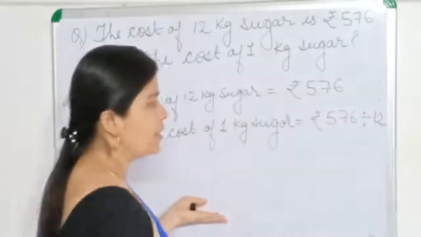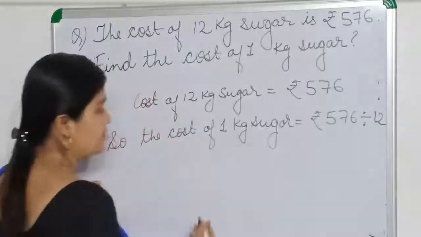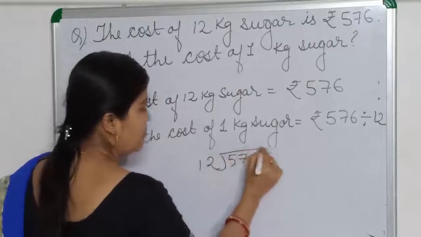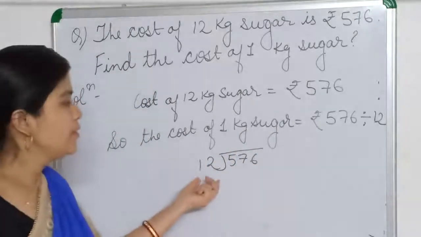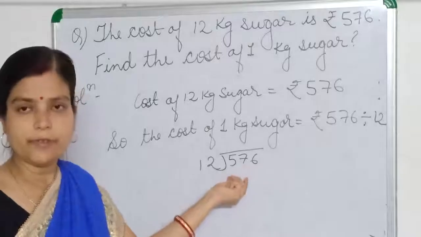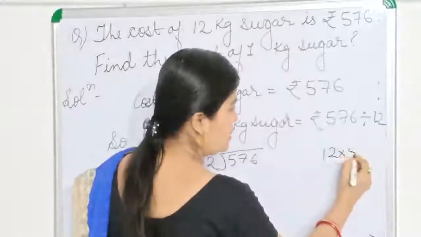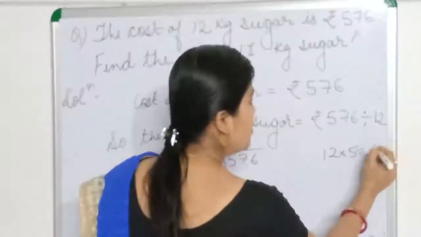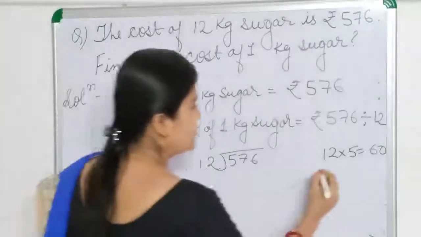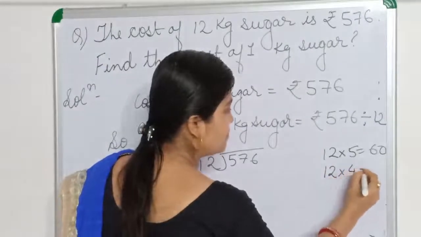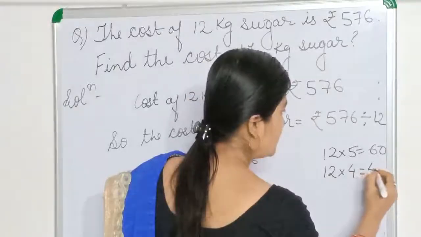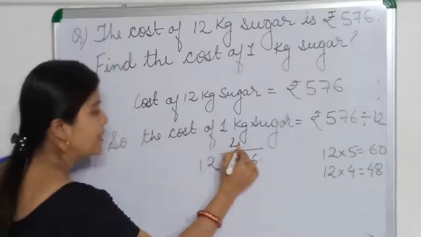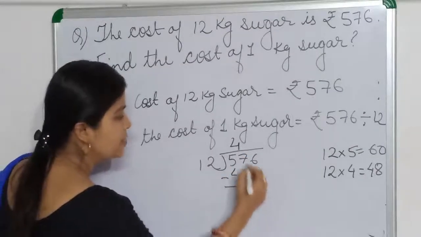Now you can divide by the short division method also, you can divide by the long division method also. Let's do it by the long division method only. We have to recall the table of 12. We know 12 5s are 60, which is more than 57. So we will go for 12 4s are 48. So we will go for 4 here, okay? 48. Now we will subtract here.